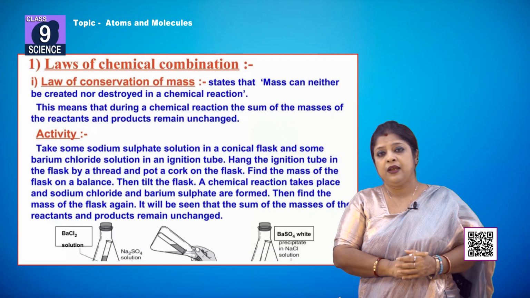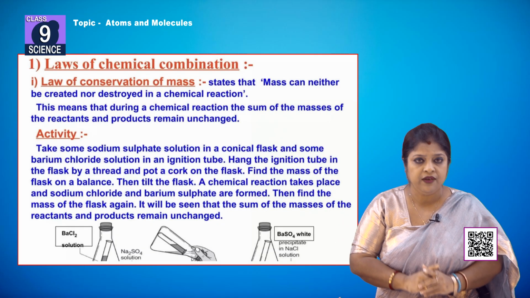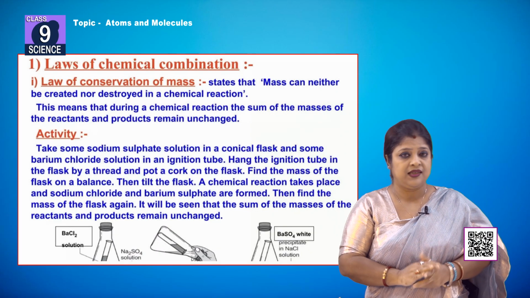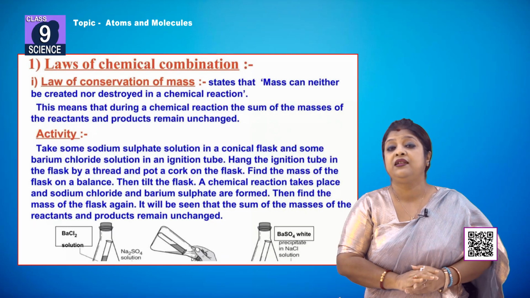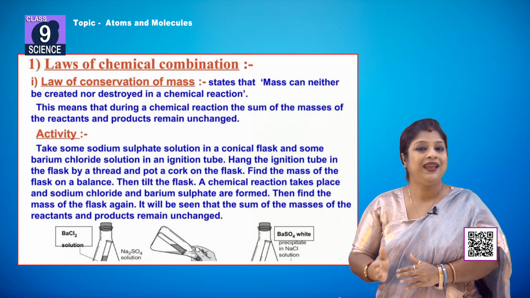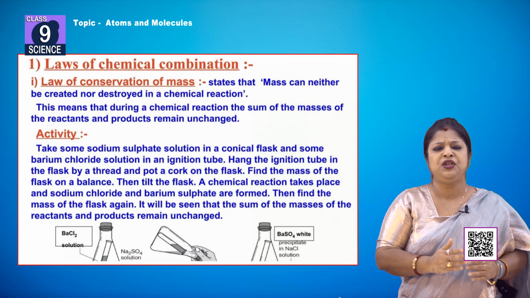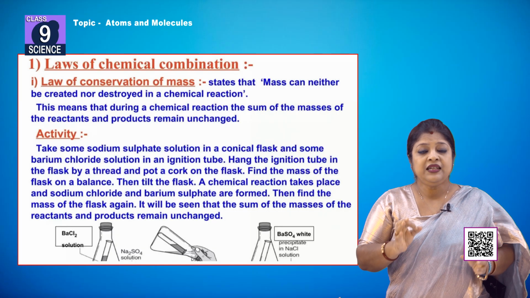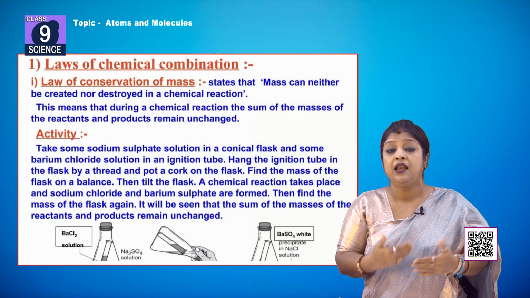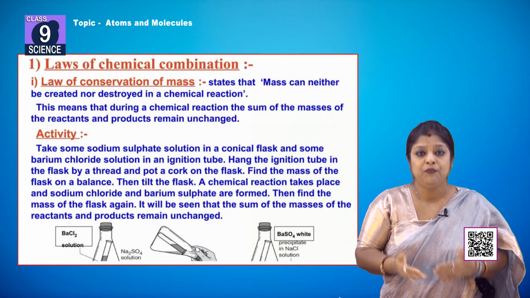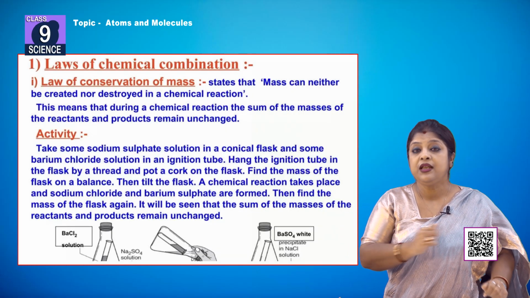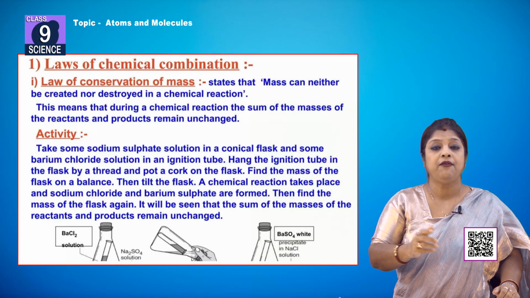First of all, among the laws of chemical combination, the first one we will see is the law of conservation of mass. So, what is the law of conservation of mass? Mass can neither be created nor destroyed, but it can be converted from one form to another. Whether it is mass or energy, whatever is in the universe, it cannot be created and it cannot be destroyed, but transformation is possible from one form to another. So, this is the law of conservation of mass.